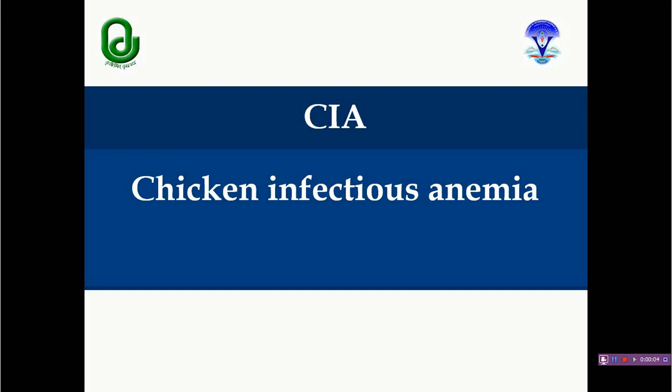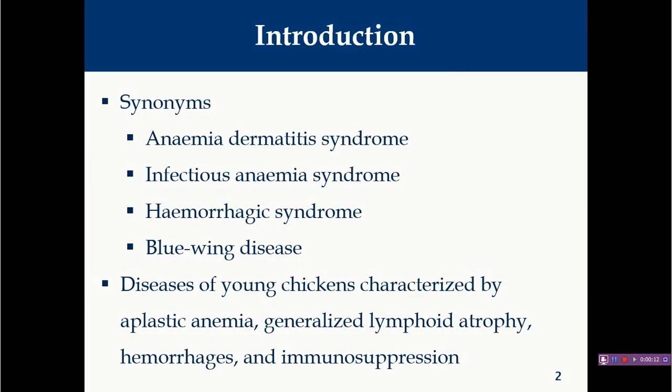Okay, so today we will start with chicken infectious anemia. Chicken infectious anemia is an important viral disease of birds which is responsible for immunosuppression, and this will lead to really huge economic losses to the poultry farmers.